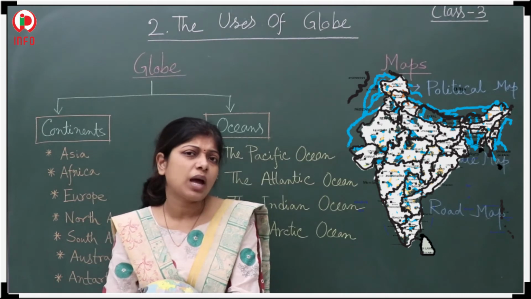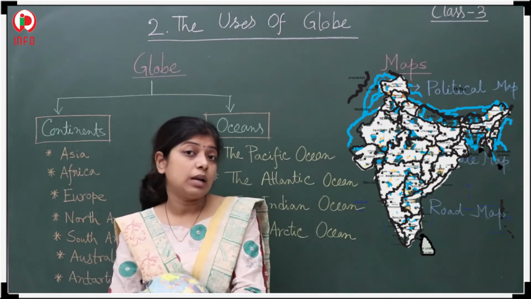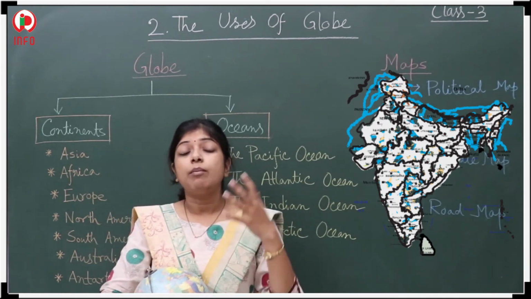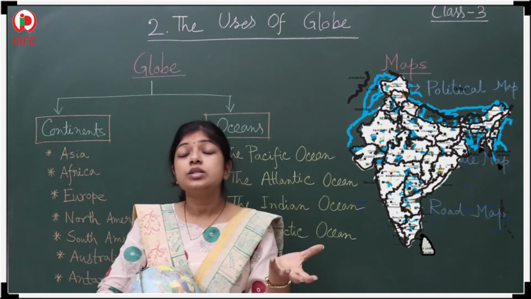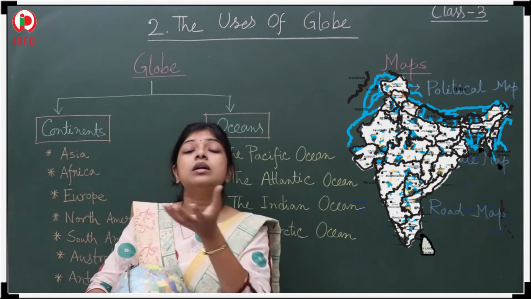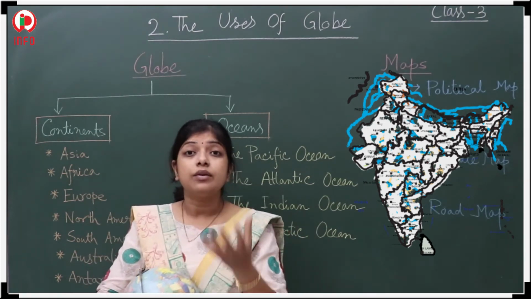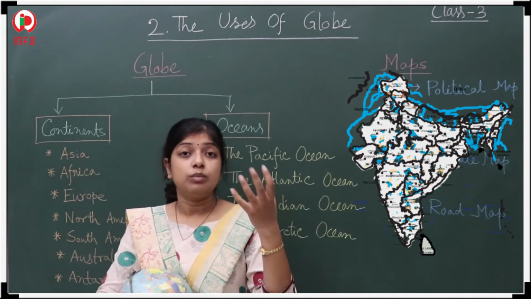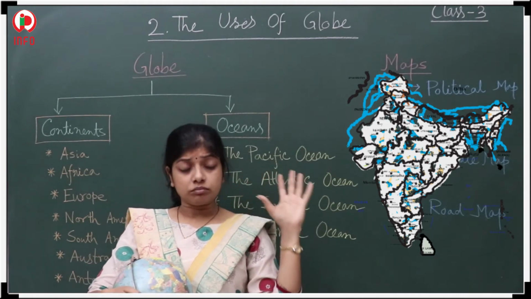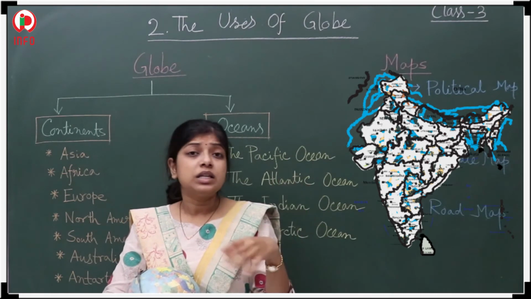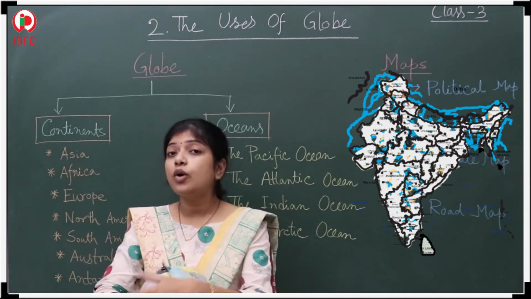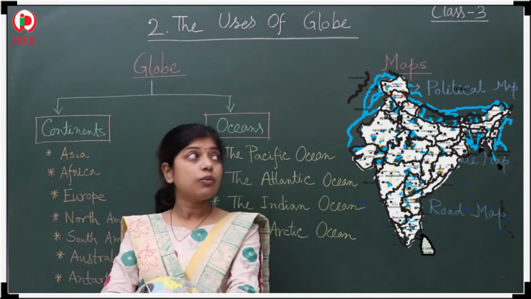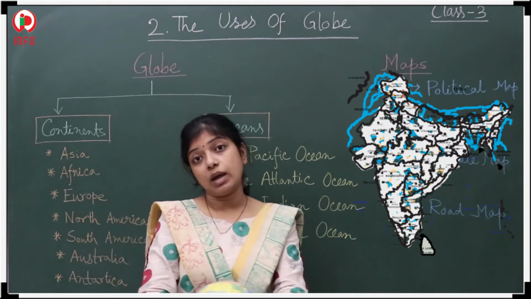Next, about the physical map. What is the physical map giving us? The physical map is giving us the location of the different mountains, the rivers, the different plateaus, the desert, the different kinds of landforms. We are able to understand these with the help of the physical map.